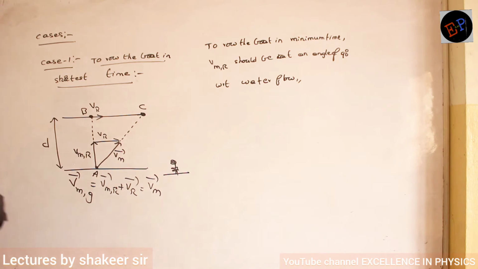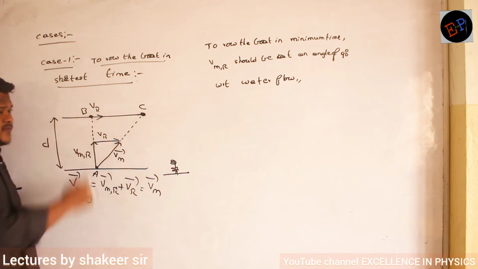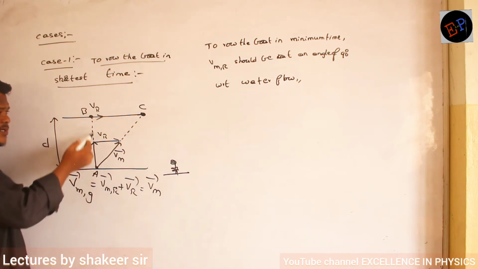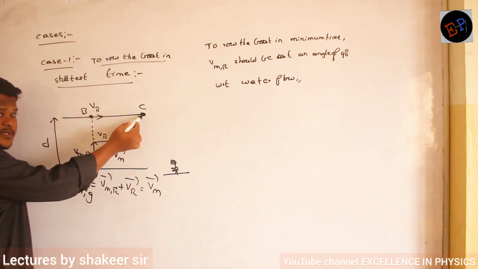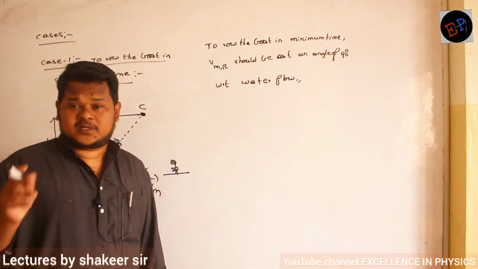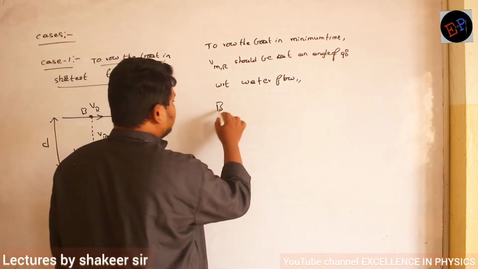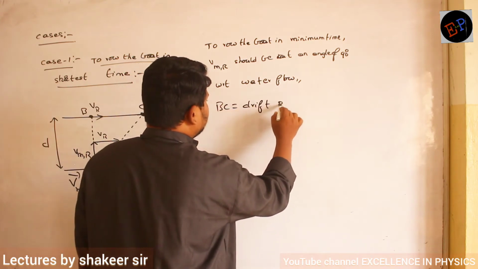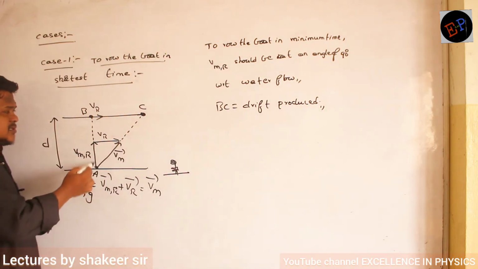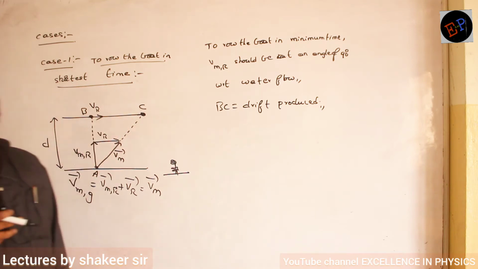Clear? So therefore, this distance we call a drift produced in the boat. Actually if the river is not flowing, he should reach this point, but finally he reached this point. This horizontal distance which was covered unexpectedly, we call the drift. So what is BC here? BC is called the drift produced. Are you able to understand what is meant by drift? Actually he thinks that he will reach here, but he is reaching here. This horizontal distance is called drift.